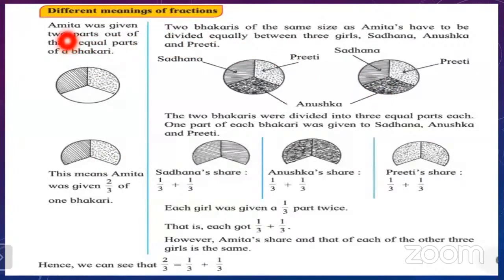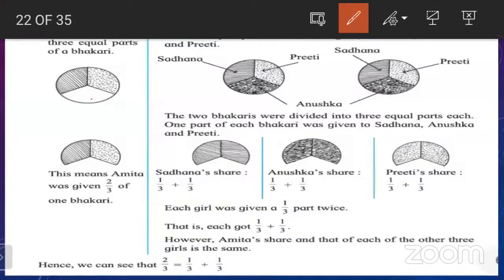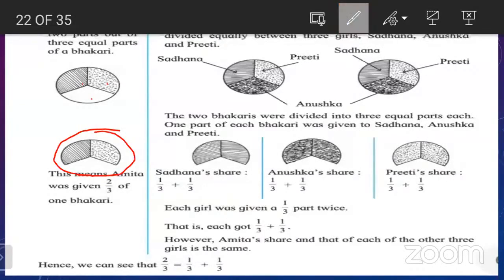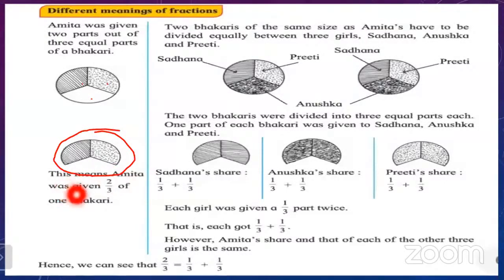Look, Amita was given 2 parts out of 3 equal parts of a bhakri. Look at this example. Here is one bhakri. So this bhakri is divided into 3 equal parts. You can see this is one part, this is another, and this is the third one. Out of these 3 parts, Amita was given this portion, 2 parts. So this means Amita was given 2/3 of the one bhakri. Why is 3 written? Because the bhakri is divided into 3 equal parts. And why 2? Because she got 2 parts out of the 3.